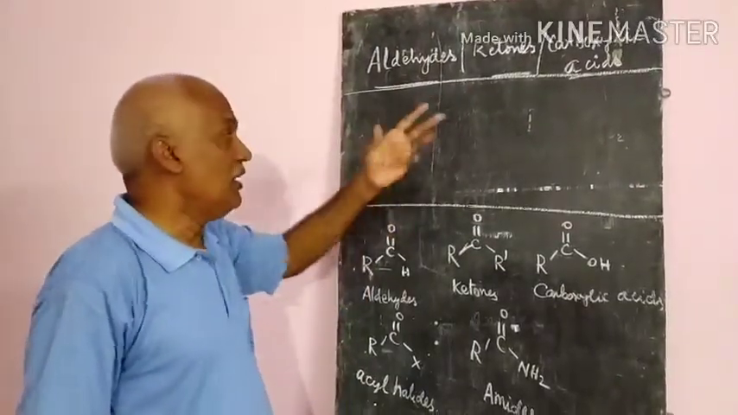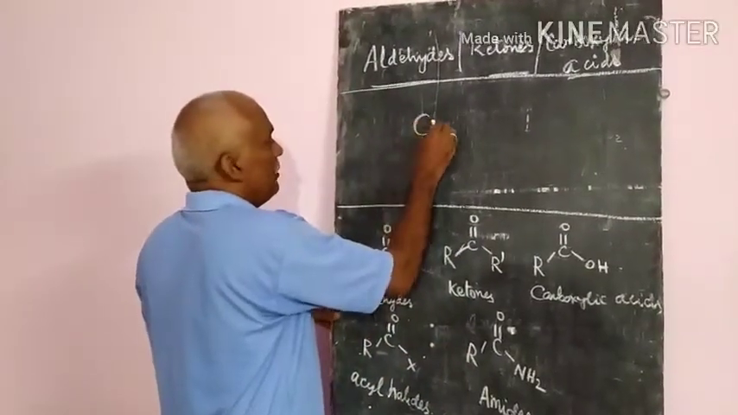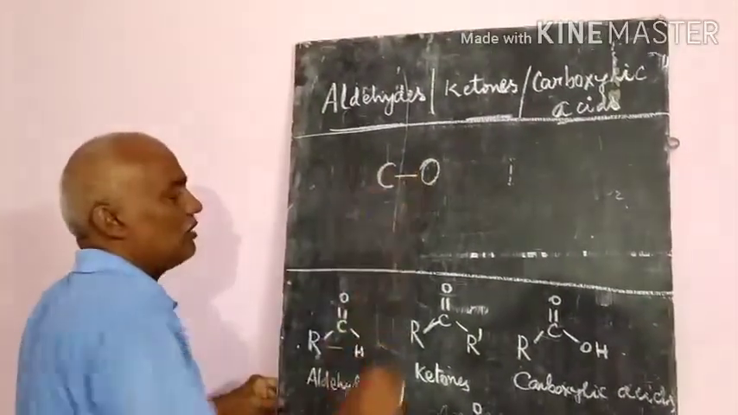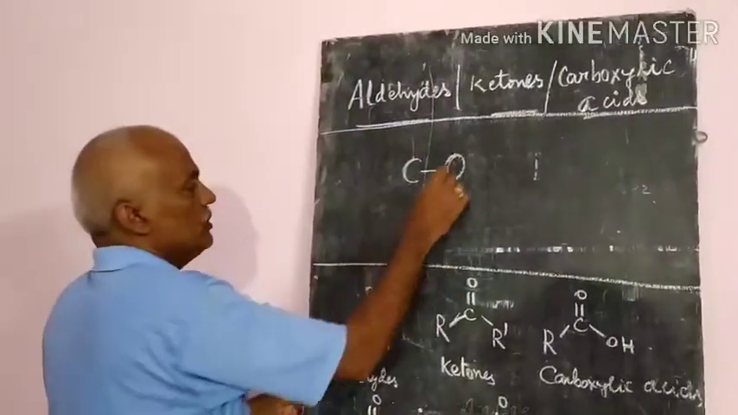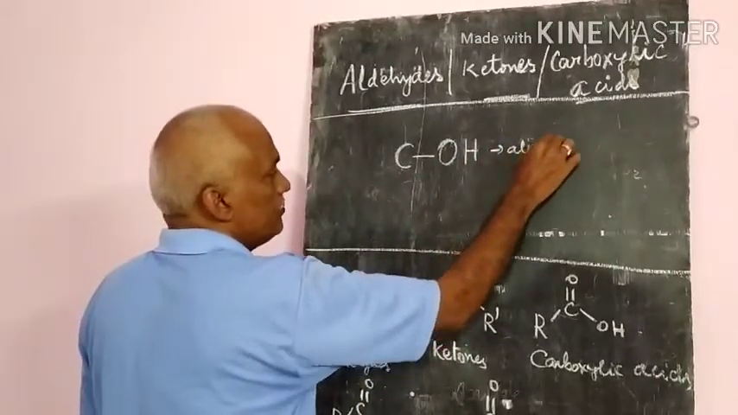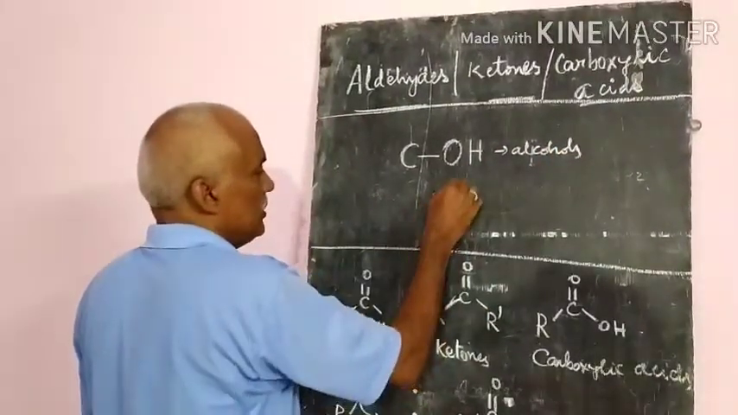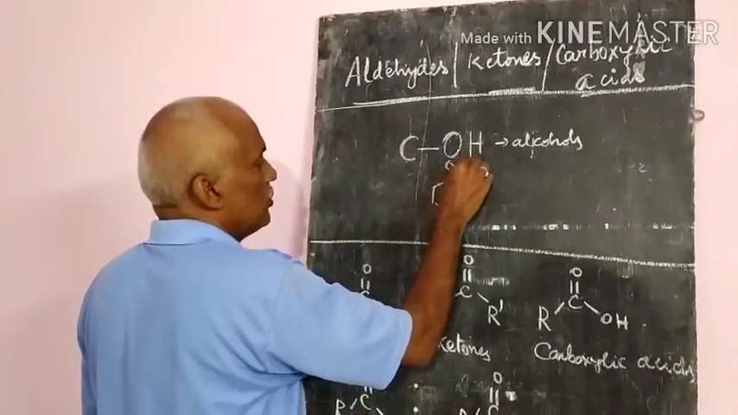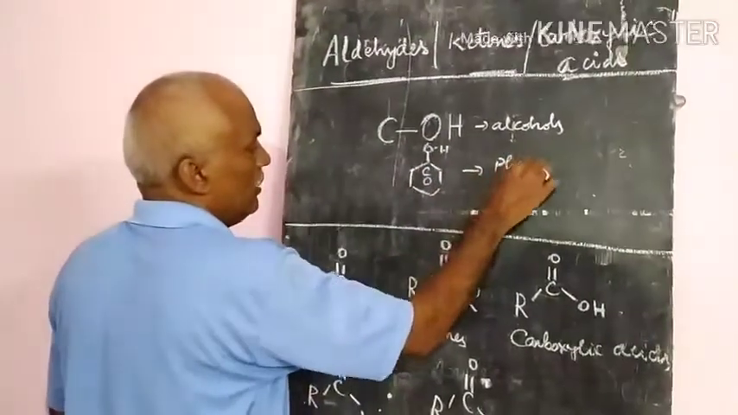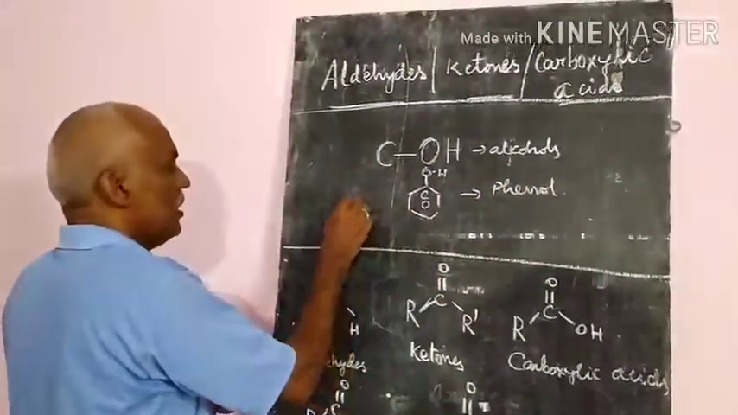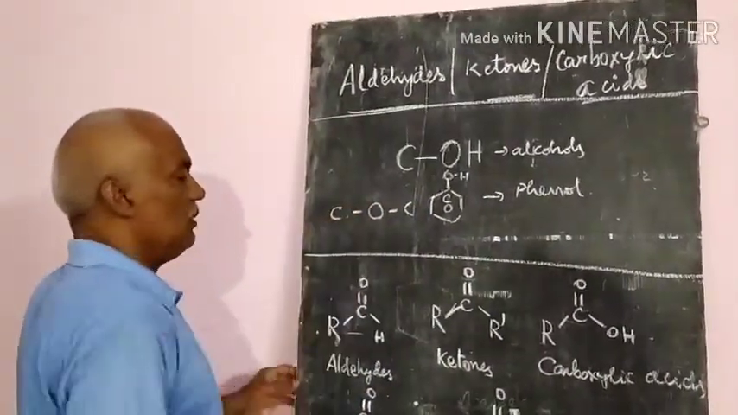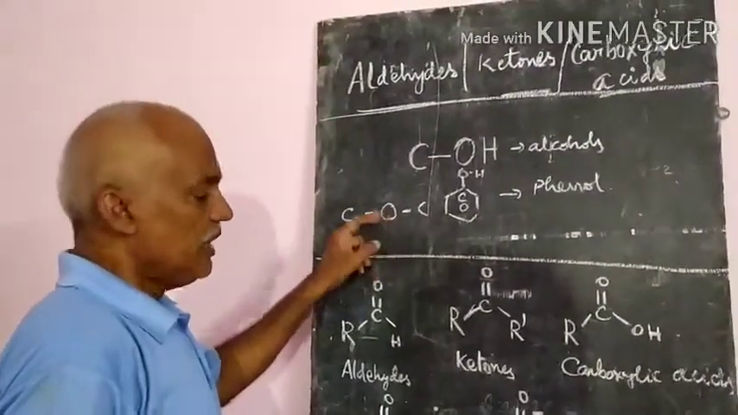Already we know that if the bonding between the carbon and oxygen or hydrogen is a single bond, and an OH group is there with a single bond, you know that they are the alcohols. And in a benzene ring, if they have the OH group with a single bond between the carbon and oxygen, they are called the phenols. And in esters also, the oxygen bonds between the two carbon atoms with single bonds, carbon and oxygen single bond, they are called the esters.